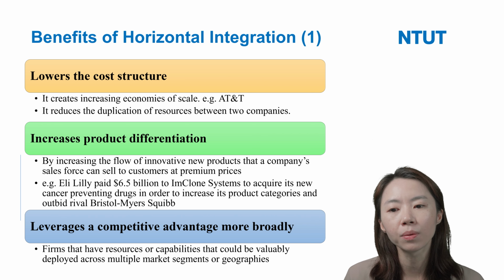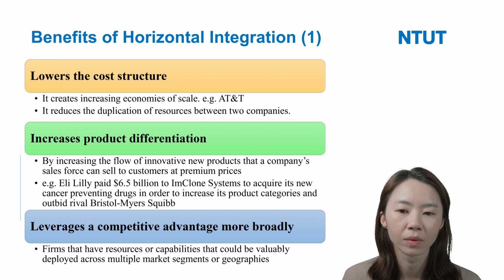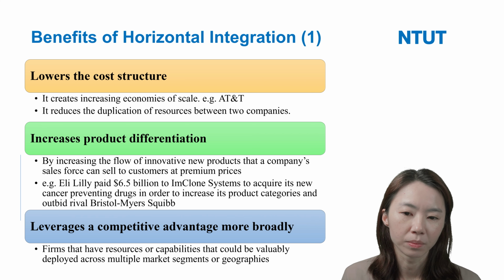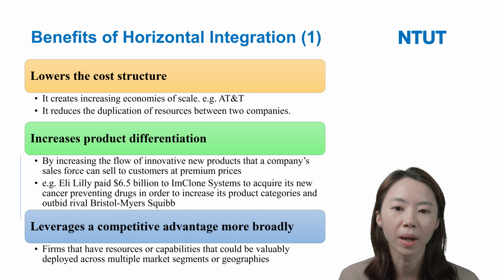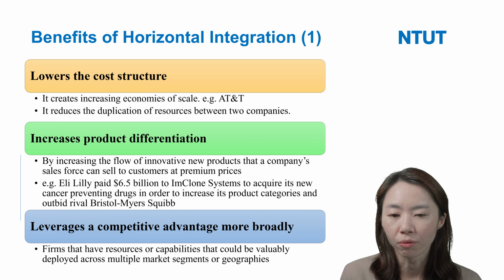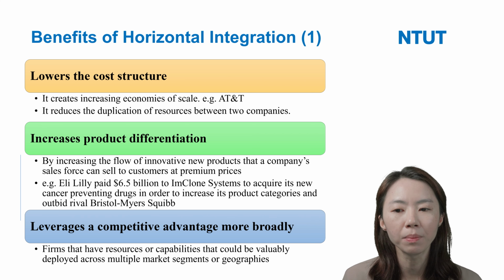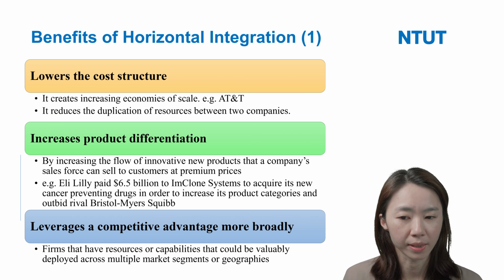And the next, increase product differentiation. This is because when firm A acquires firm B, maybe they can also acquire, for example, innovative new products. By increasing the flow of innovative new products, the company's sales force can sell to customers at a premium price.